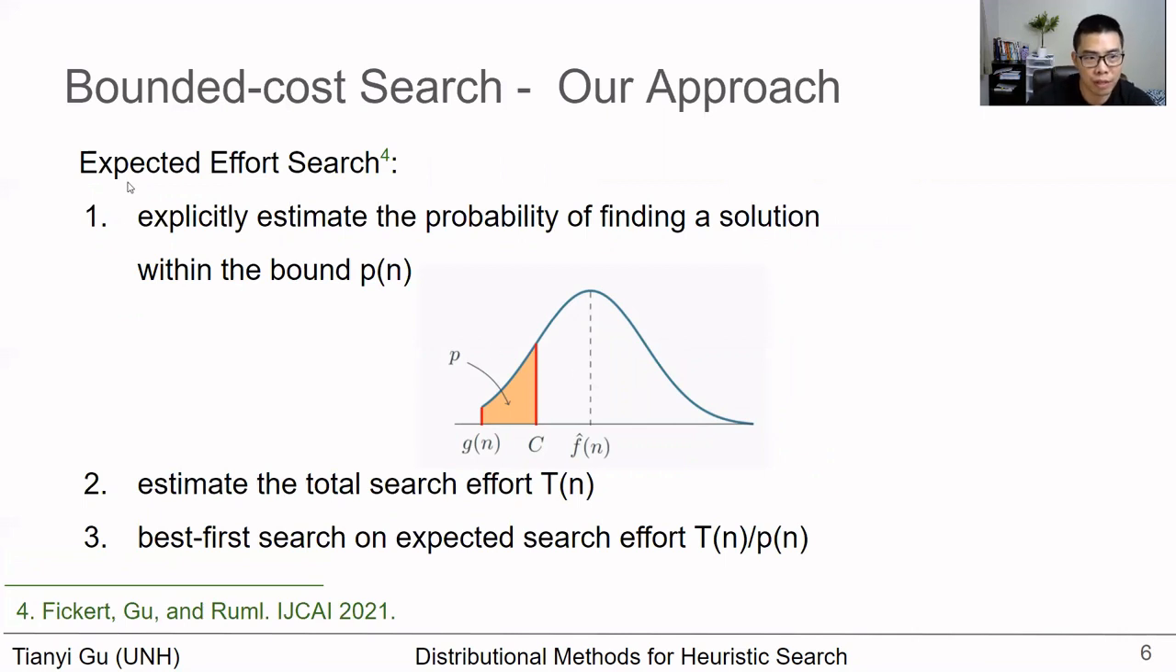Our approach is very simple. It's called expected effort search. It does three steps. The first is to estimate the probability P of finding a solution within the bound, given the belief distribution over the total cost and also the bound. Then it estimates the search effort T, and then it performs a best-first search on expected search effort T over P.